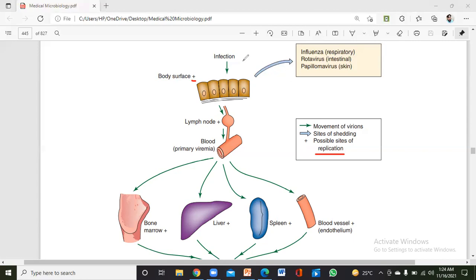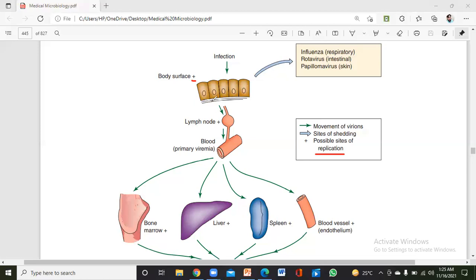So for example, when it is inhaled through the nose, it starts its replication in the respiratory tract. It breaches the epithelial cells of the respiratory tract and starts its replication, the multiplication. So we witness the flu symptoms, just like coughing and sneezing. But here it does not end, it has to reach the skin, and how does it reach the skin? So we will now follow the route.